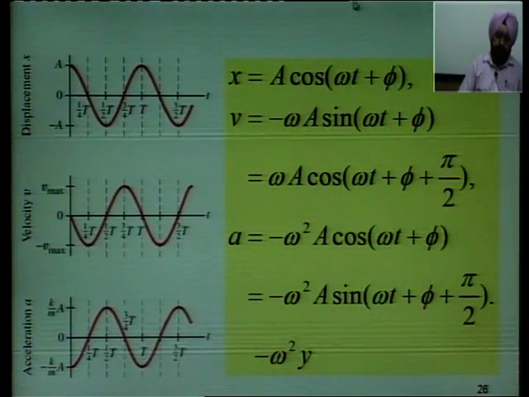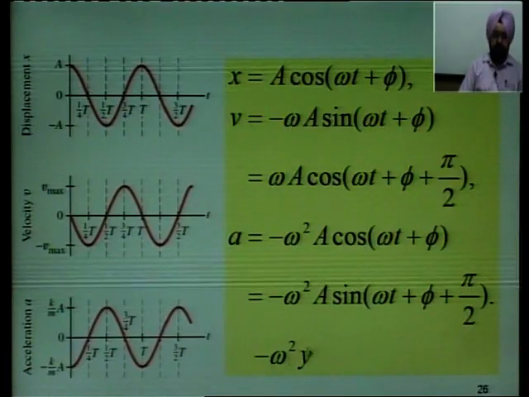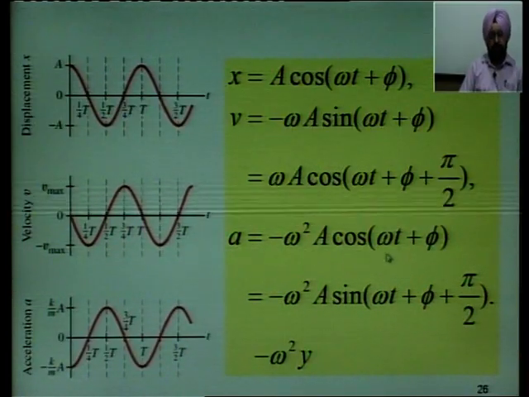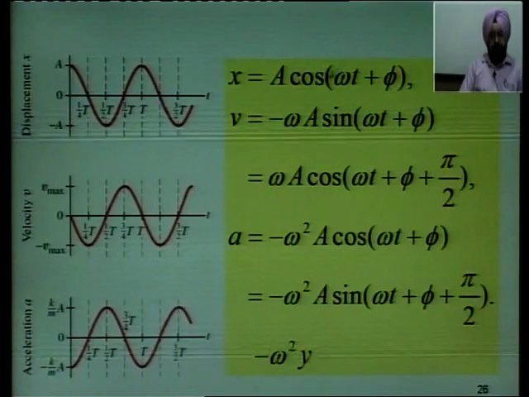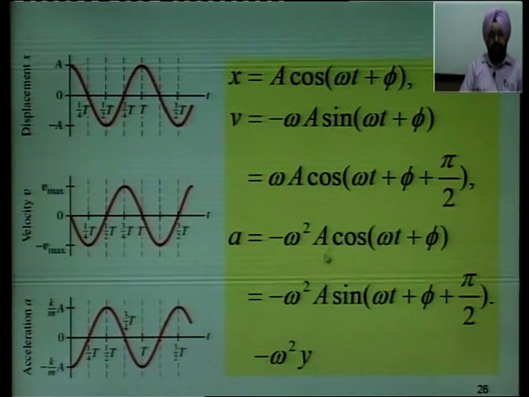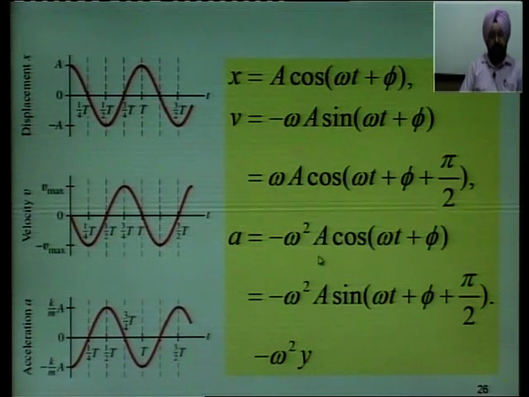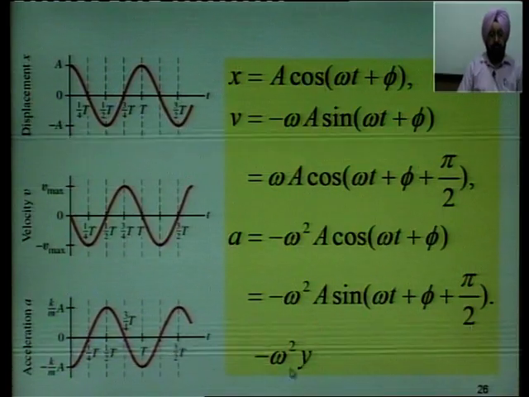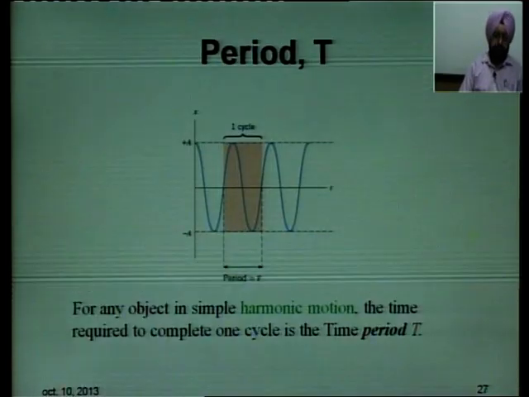So, y is given by a cos(omega t plus phi), and acceleration is given by minus omega square a cos(omega t plus phi). So, you can substitute y for a cos(omega t plus phi) in the equation of acceleration, and you get minus omega square y.